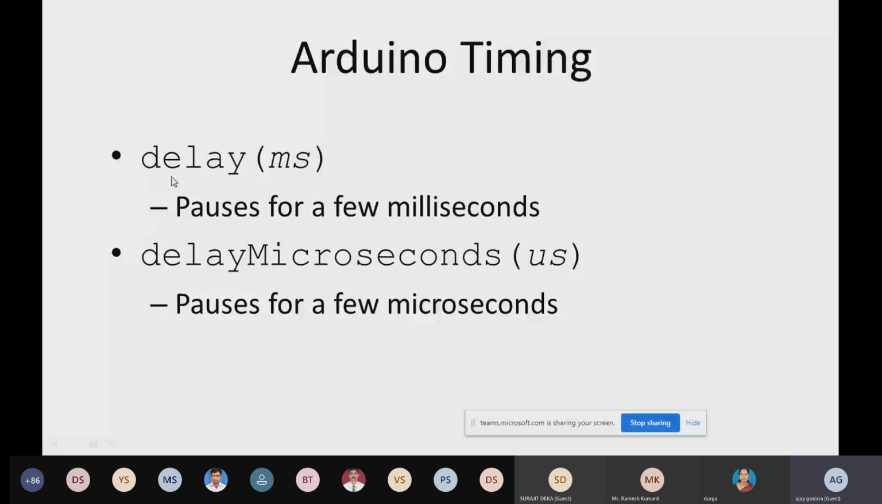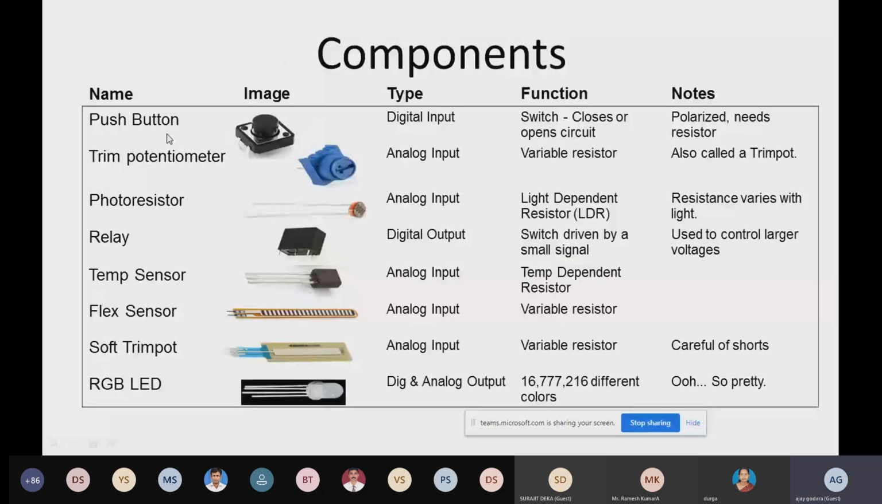So these are the basic components that we are going to discuss over here: push button, trim potentiometer, photoresistor, relay, temperature sensor, flux sensor, soft trim pot, RGB LEDs. What are the types of these components? The push button is used for digital input, and its function is open and close. Then the trim potentiometer gives an analog input signal.